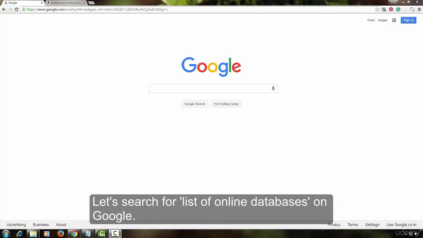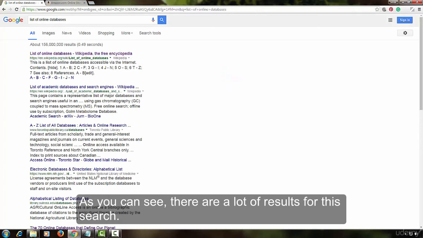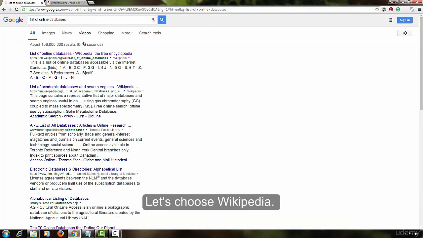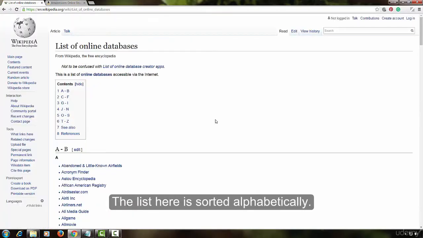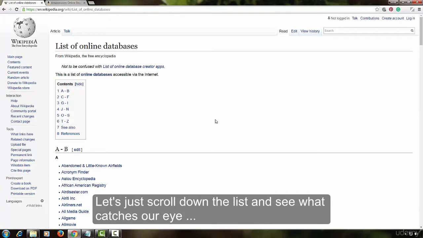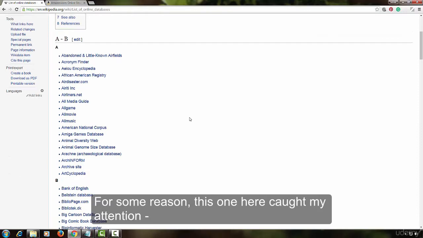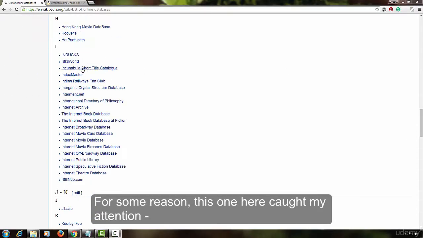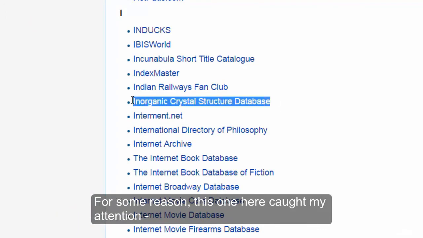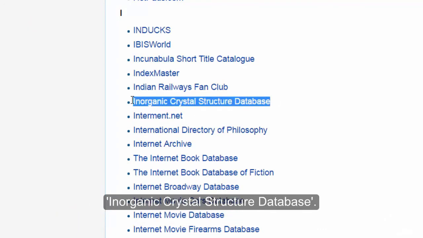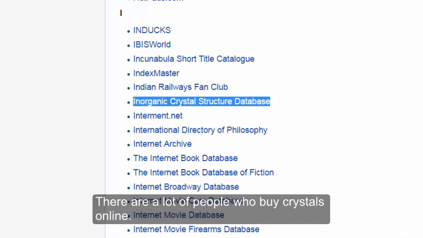Let's search for list of online databases on Google. As you can see, there are a lot of results for this search. Let's choose Wikipedia. The list here is sorted alphabetically. Let's just scroll down the list and see what catches our eye. For some reason, this one here caught my attention: Inorganic Crystal Structure Database.